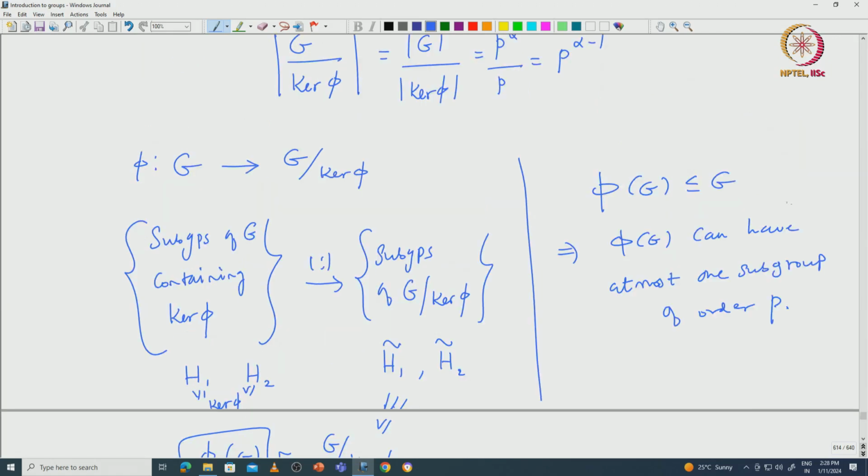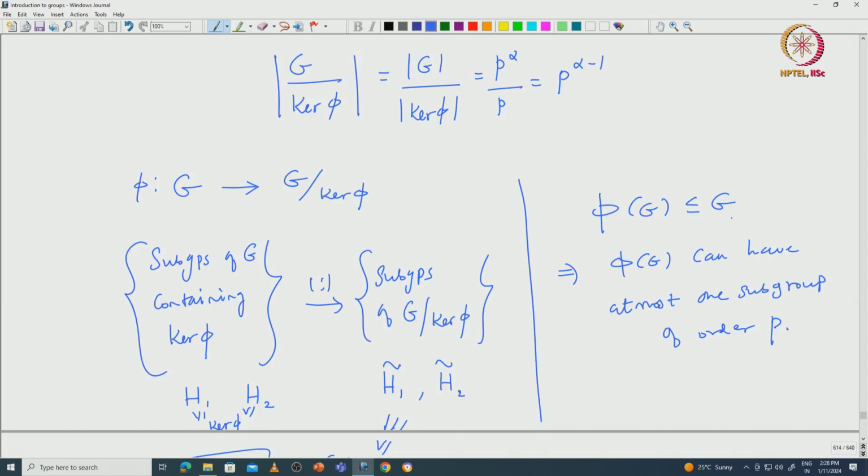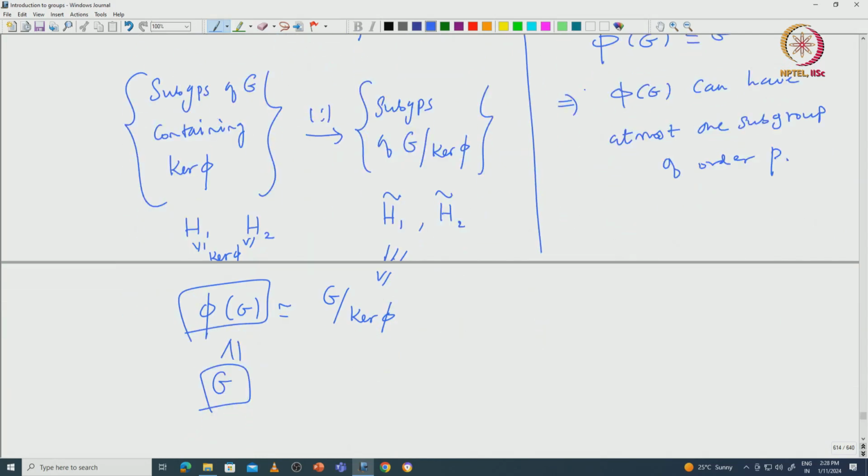Now, p divides the order of pi of G, so by Cauchy's theorem it must have a subgroup of order p. In particular, the kernel H is indeed sitting inside this pi of G. Even though H is the kernel, it is still sitting in that image.